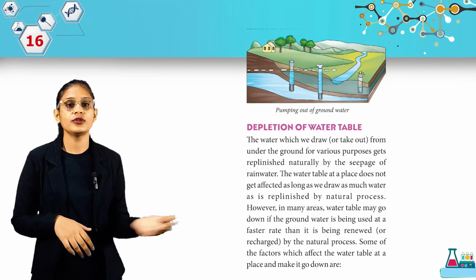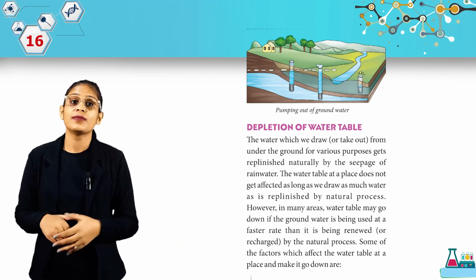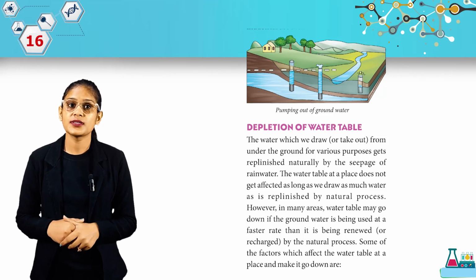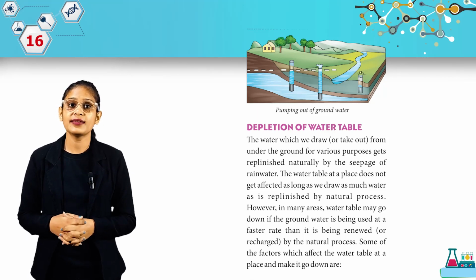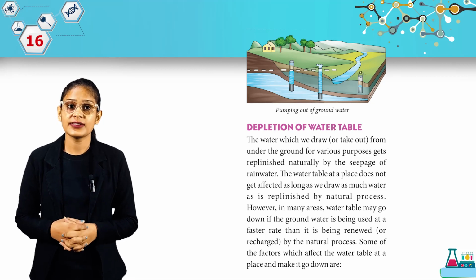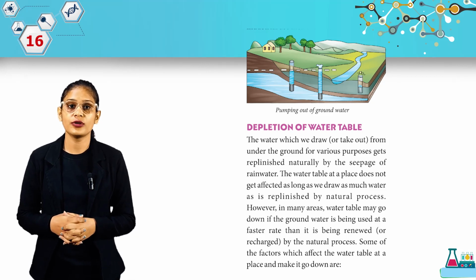Here we have, look at this picture, pumping out of groundwater. Now students, we have depletion of water table. The water which we draw or take out from the underground for various purposes gets replenished naturally by the seepage of rainwater. The water table at a place does not get affected as long as we draw as much water as is replenished by the natural process.